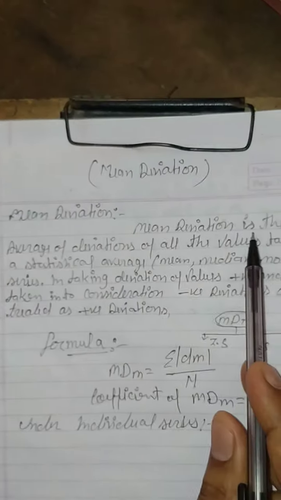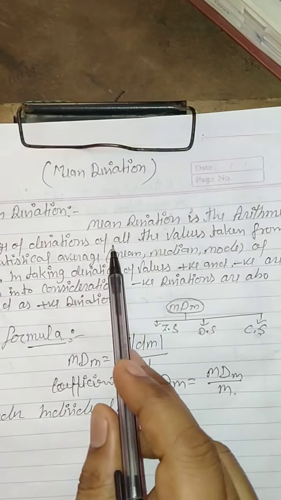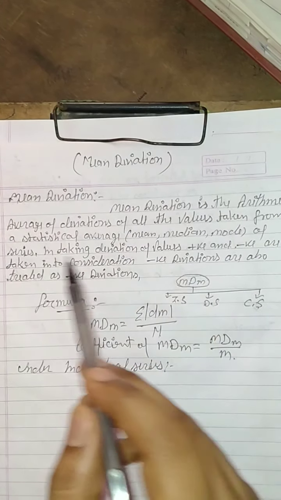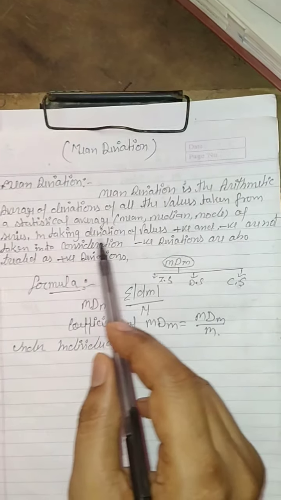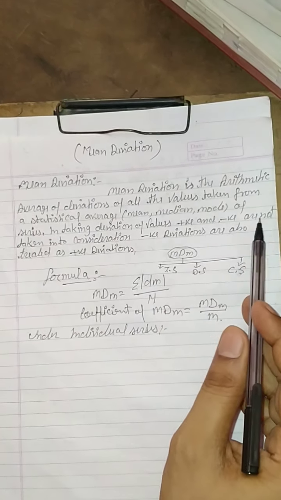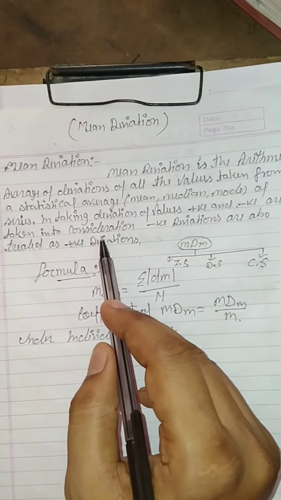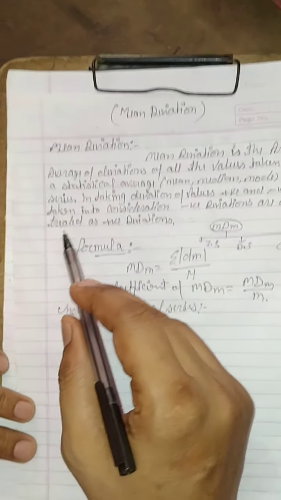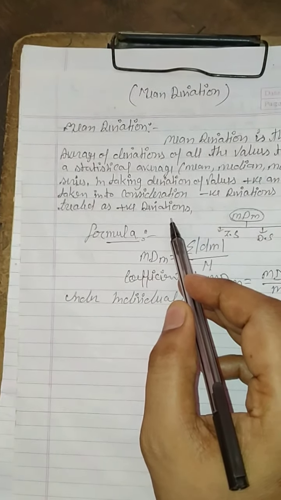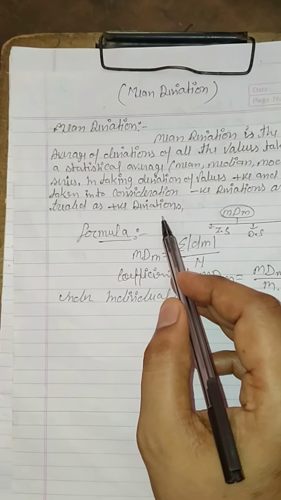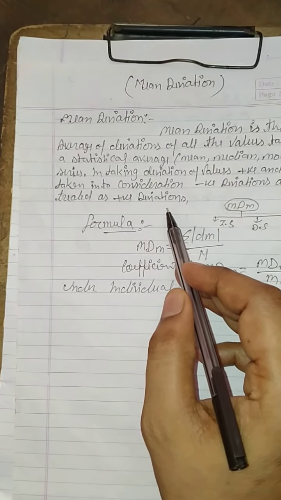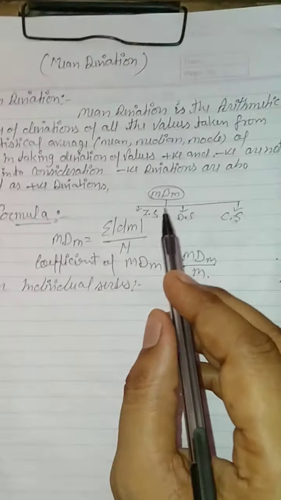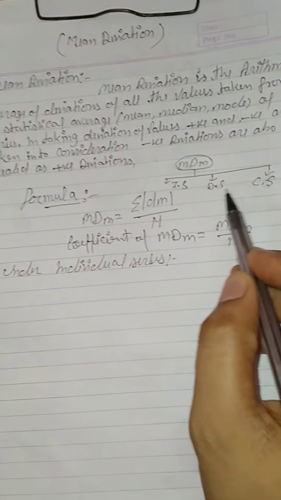Mean deviation is the arithmetic average of the deviations of all the values taken from a statistical average: mean, median or mode of the series. In taking deviations, positive and negative signs are not taken into consideration. Negative deviations are also treated as positive deviations. So when we find mean deviation, we consider all the deviations in positive form. Clear? Mean deviation by median we will find with the help of three series: individual, discrete or continuous series.